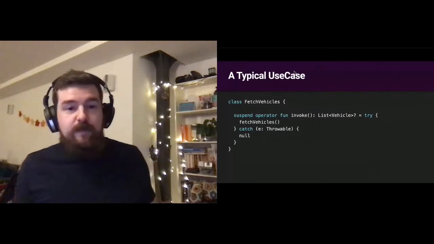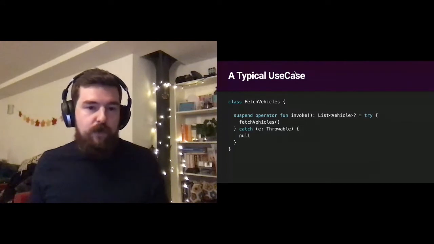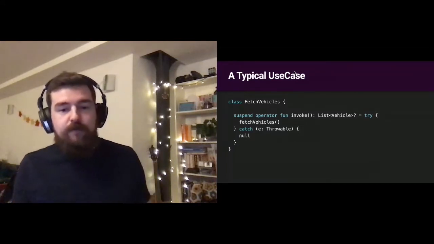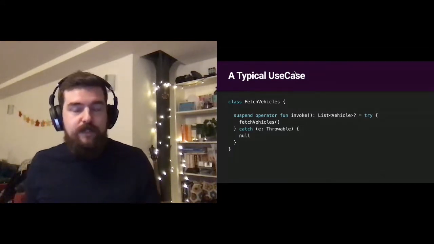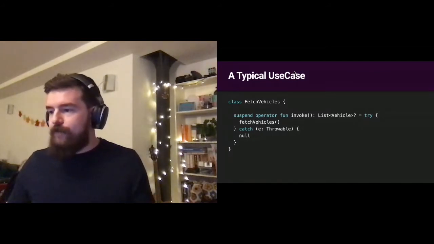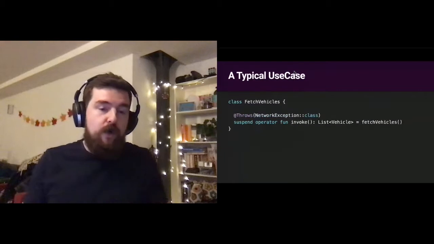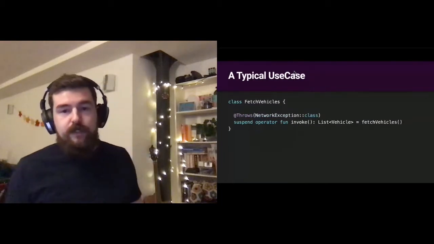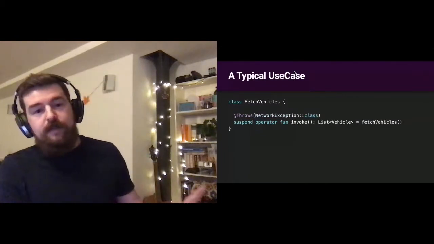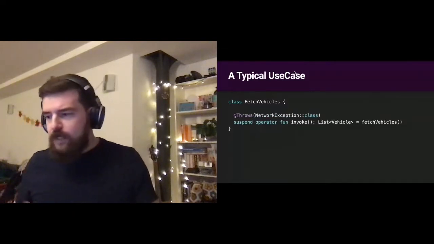You could argue this is a better API for consumers, but they ultimately have absolutely no idea what caused the issue. And if you want to surface specific errors, this just kind of doesn't really work. It's very ambiguous. What we could do is just push dealing with this issue onto the caller. So we could not handle the try catch ourselves and tell anyone consuming the API to handle it. This is also not great.